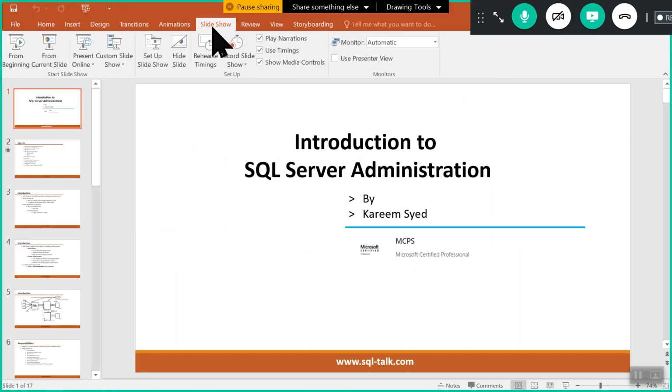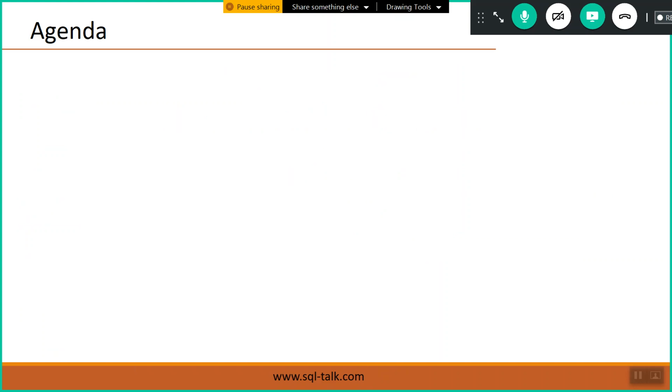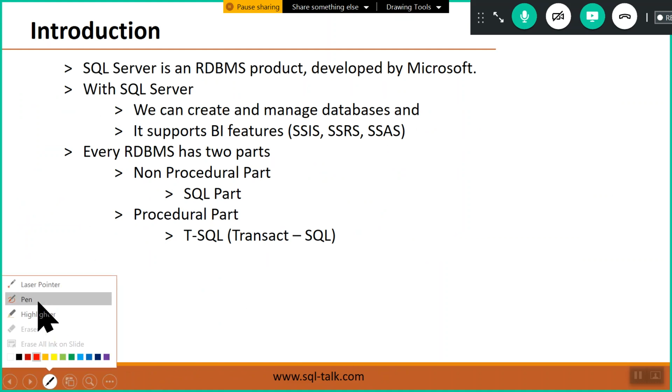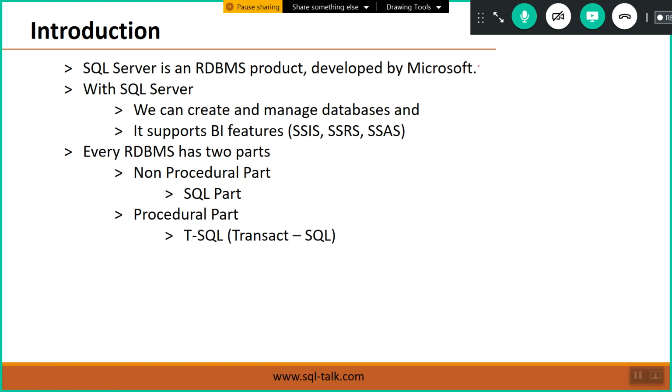Let's say we'll start with SQL Server. Generally, like we know already, SQL Server is a RDBMS product developed by Microsoft. Right? Various RDBMS products are available today in the market, like SQL Server, Oracle, Sybase, DB2. But in case of SQL Server, what are the benefits?